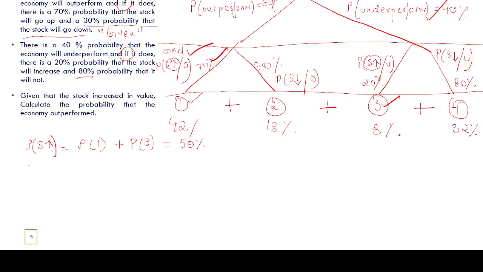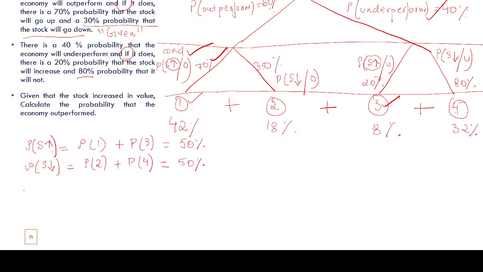And what is the probability of stock going down? Out of these 100 cases, the stock is going down at node 2 and node 4. So if we add up the probabilities of node 2 and node 4, we'll get the unconditional probability of stock price going down, 50%, right?